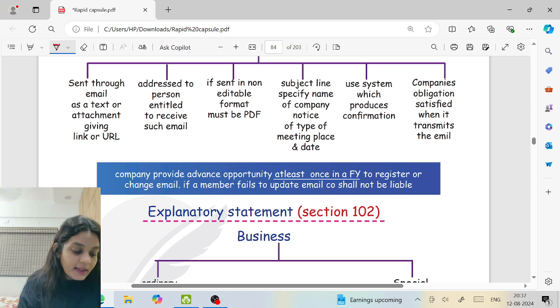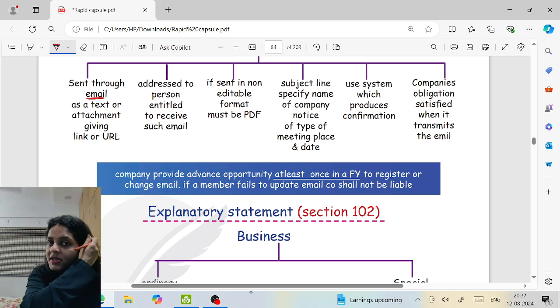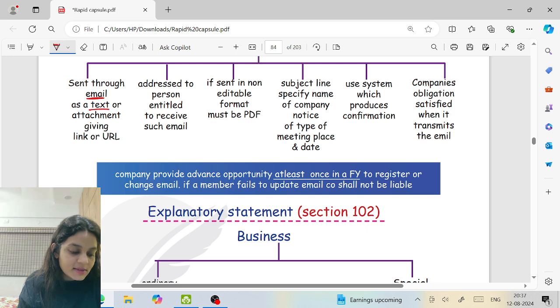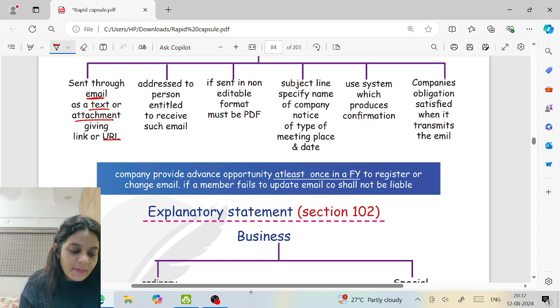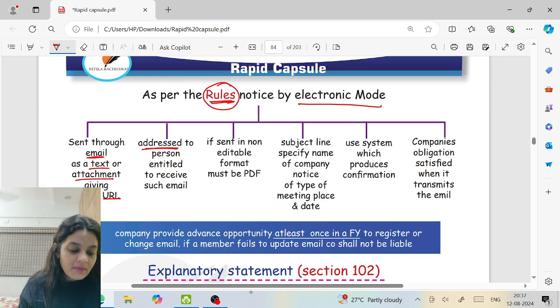It shall be sent as an email. Obviously, electronic mode means email, as a text, attachment, or URL. So either the email will contain all the text, or you can attach a PDF, or you can send a URL where I click and I'll be directed to the link. It shall be addressed to the person who has a right to receive the mail. That means addressed to the member who is entitled to receive the notice.